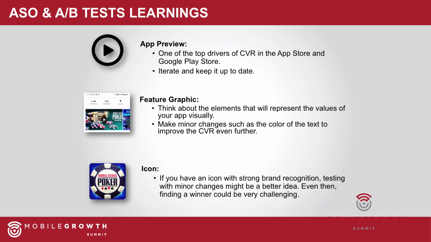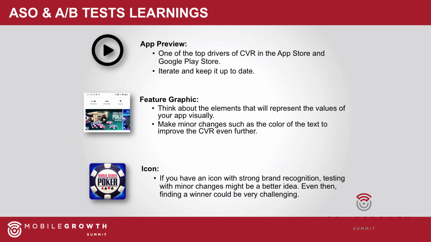Two, feature graphic. It's almost as important as the video on Google Play Store. So be very mindful of how you use it. Think about the best elements that you want to put in there to represent the values of your app. And even minor changes, such as the color of your text logo, the position of the text logo, different variations of the items that are in the image, every minor change can have a great impact on your conversion rate. Three, app icon. If you have a brand with a strong brand recognition, it might be a better idea to go with smaller changes. Even then, you might not get a winner. It's a very challenging journey, but we have to keep on testing.